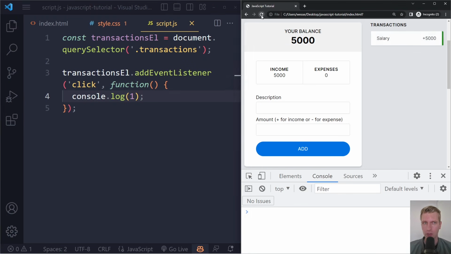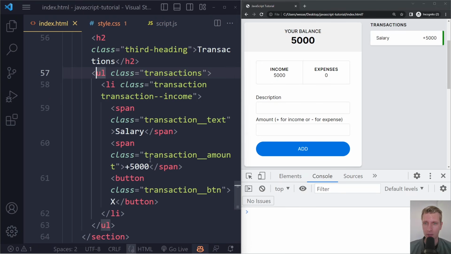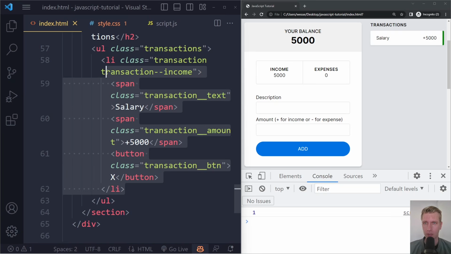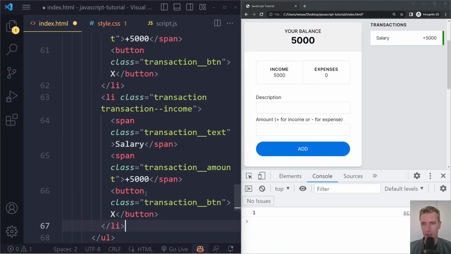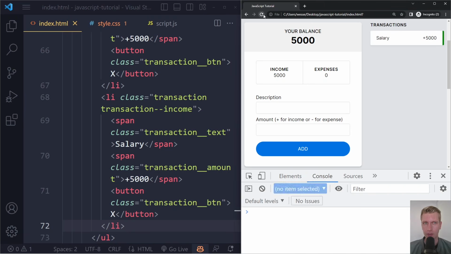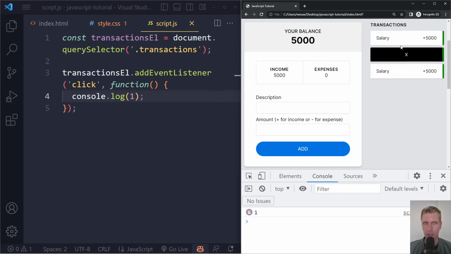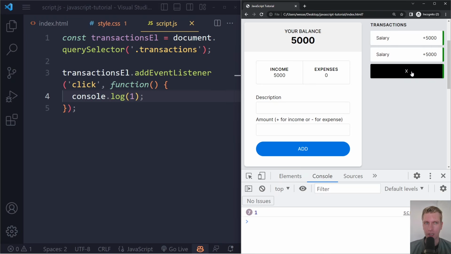So now I'm going to refresh. We only have one LI. I already reset that here from the HTML. So now if we click something here, we see 1. So if we click on this list, now we will see 1. Okay, but what if we have more? So if we have one LI, I'm just going to copy and paste this 2 more times. And now we have 3 LIs. And every time we click on any of them, we always are going to log 1. So now the tricky part is, if I click on this third one, let's say, how does it know to remove the third one only and not the other ones?